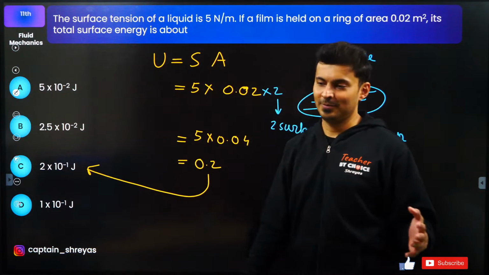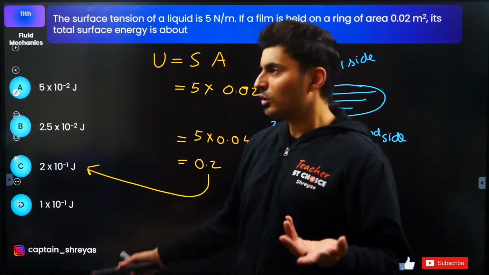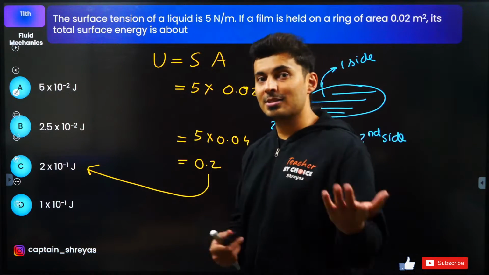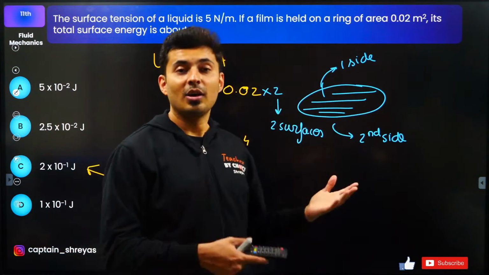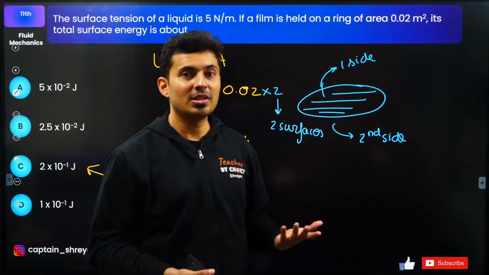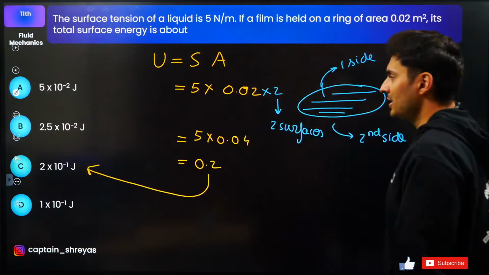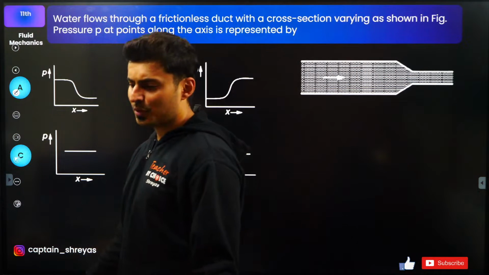Be careful. Okay, understood? That's why you are attending these classes. You'll be like, sir, I knew the theory, but still I made the mistake. Why you made the mistake is because you forgot the catch, because you forgot how to solve these questions. If you're not in touch with problems, you're bound to make these mistakes, and JEE will exactly pounce on these things. Okay, so next question.